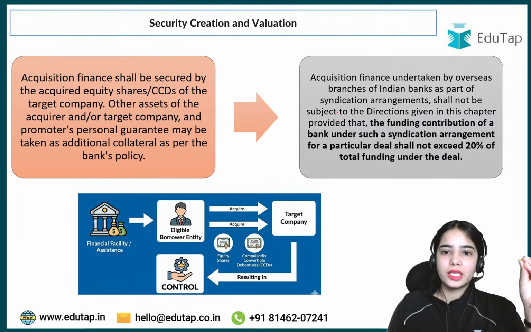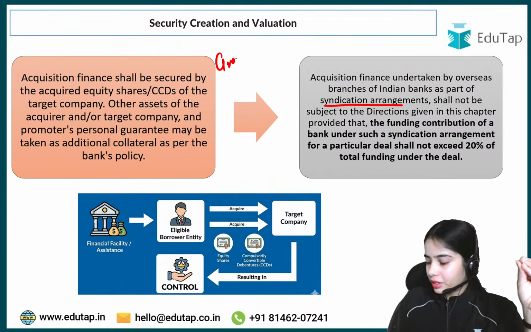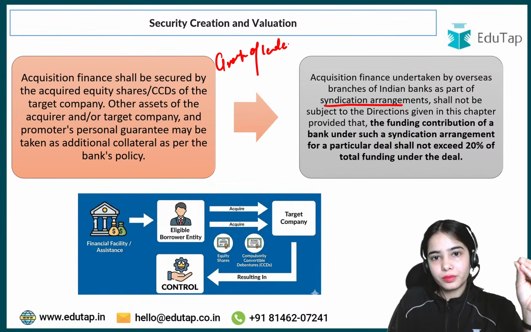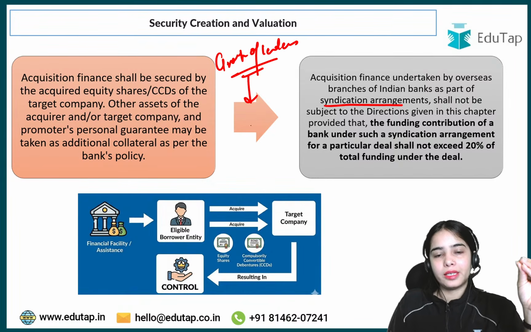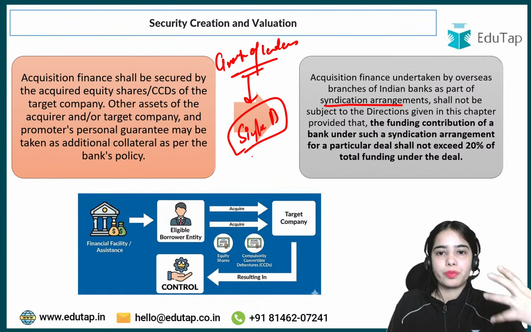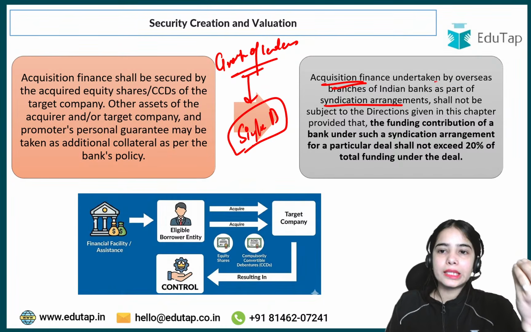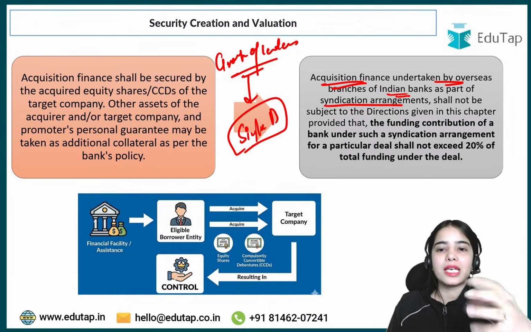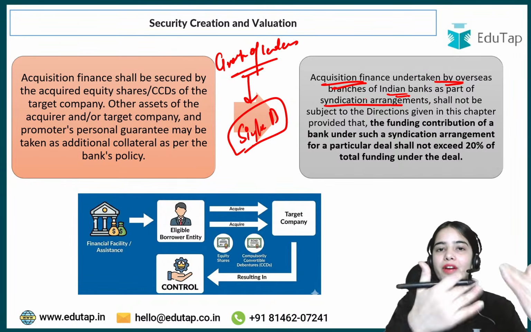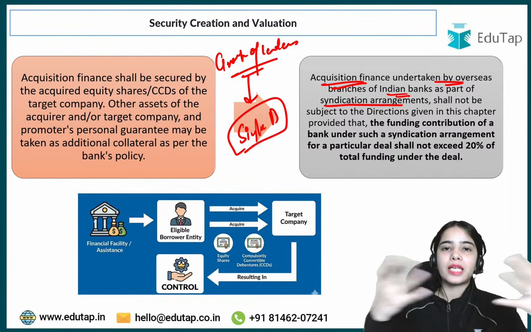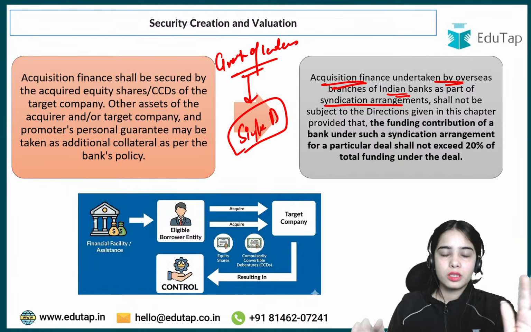So this is the idea, the syndication arrangement: a group of lenders lending to a single borrower under a single arrangement. Okay, so acquisition finance undertaken by overseas branches of Indian banks as part of a syndication arrangement shall not be subject to the directions that we have discussed above. So the limits and the directions will not be applied.